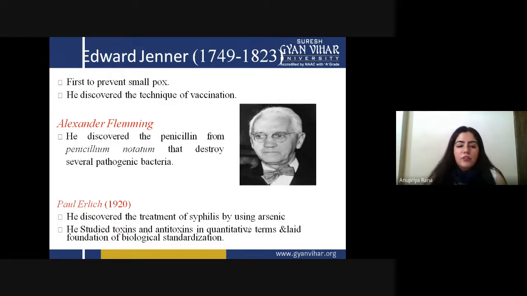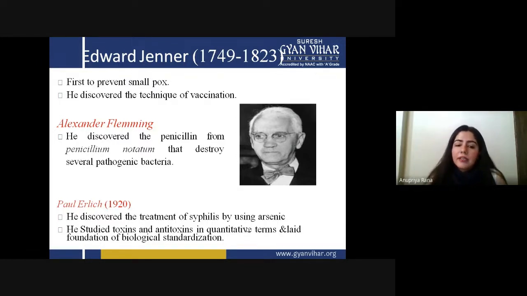Paul Ehrlich, in 1920, discovered the treatment of syphilis by using arsenic. Syphilis is a very common disease, and he treated that using arsenic. He studied toxins and antitoxins in quantitative terms and laid the foundation for biological standardization.